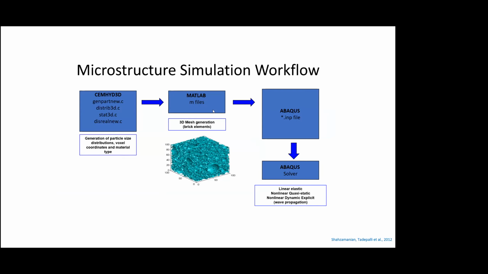And then we could import that, write a sort of Abaqus routine within MATLAB to run the Abaqus solver. Once the mesh is made, once the cement geometry is ready and the material properties are assigned, we can do various runs: linear elastic, quasi-static, dynamic, explicit, and wave propagation simulations were also done.